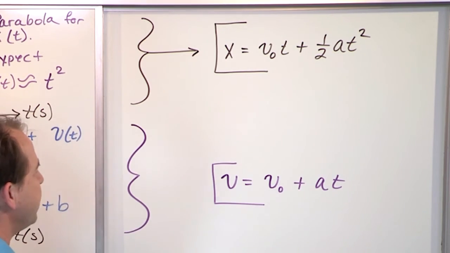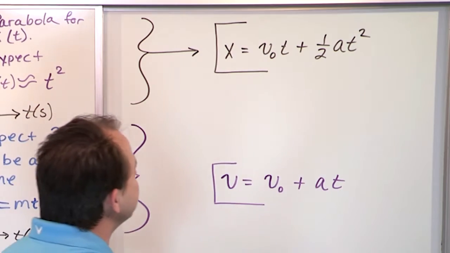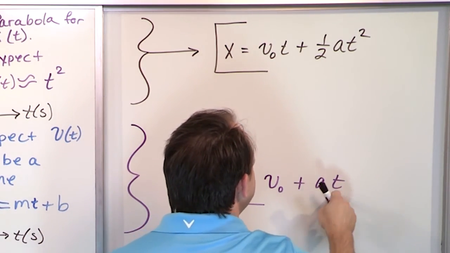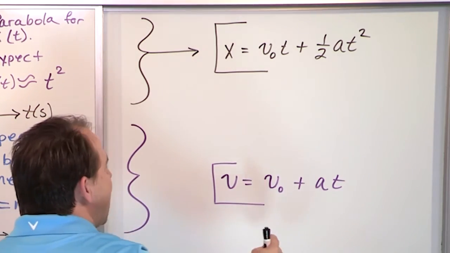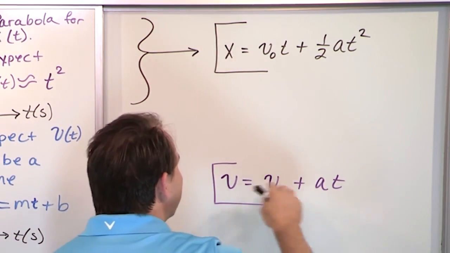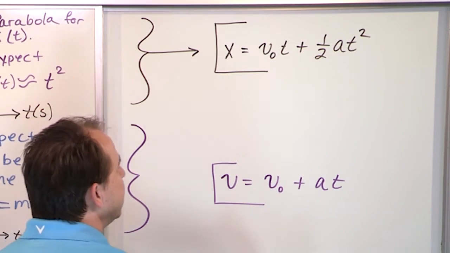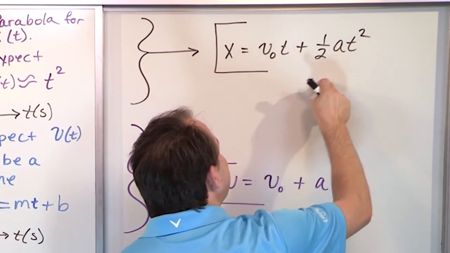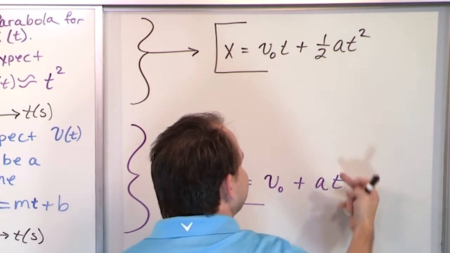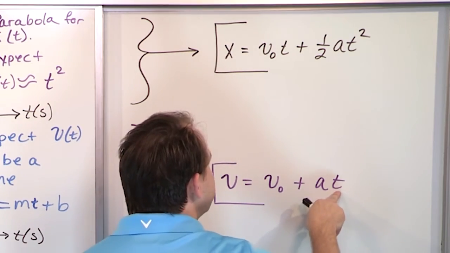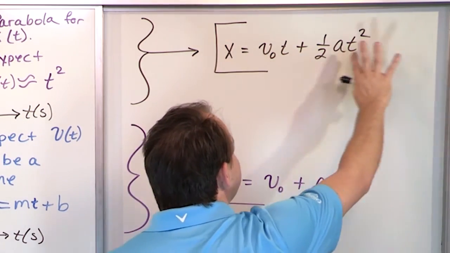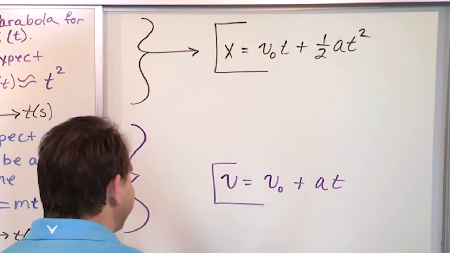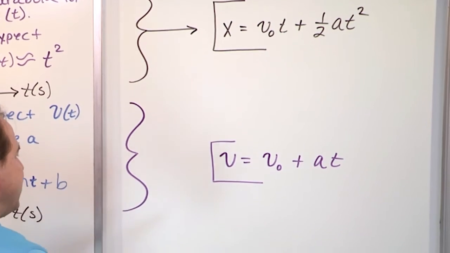Now, there's one more very important equation of motion that you're going to use a lot. Notice that there is a time in this equation. It's actually in two places. And there's time in this equation. If I were to solve this equation for time, I'm not going to do the algebra because I don't think it's actually worth doing. But if you solve this equation for t, and then stick it into here and into here, because remember the time here is the same as the time here, so I can solve this equation for time, stick it in here, and then I have another equation that will no longer have time because I'll substitute in here, and then rearrange and solve,